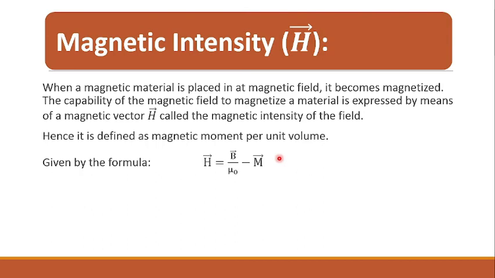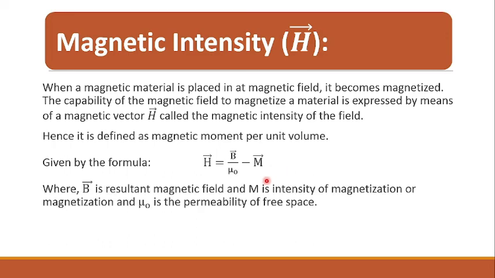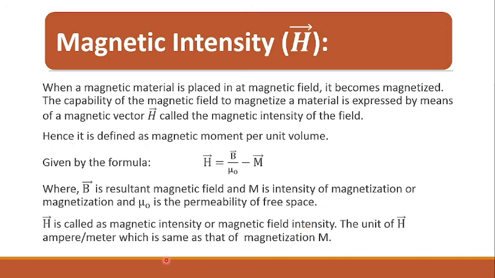So, it is given by the formula H vector is equal to B vector upon mu 0 minus M, where B vector is resultant magnetic field and M is intensity of magnetization or magnetization, and mu 0 is the permeability of the free space. So, H is called as magnetic intensity or magnetic field intensity. The unit of H vector is same as that of the magnetization M, which is ampere per meter.